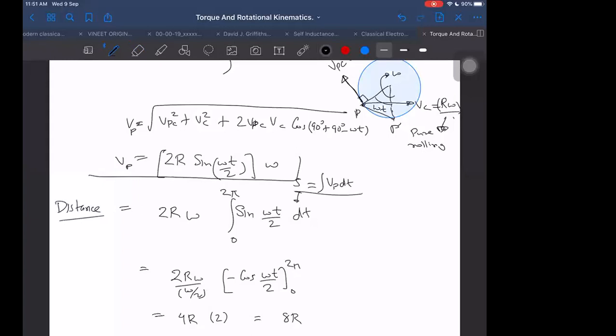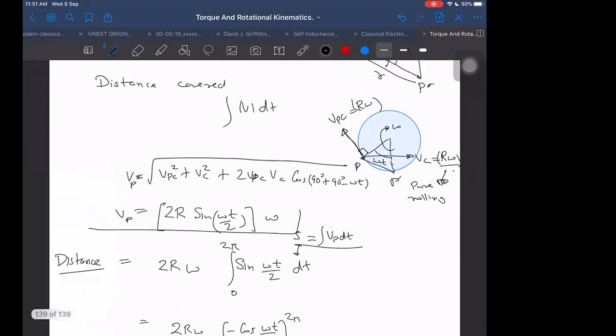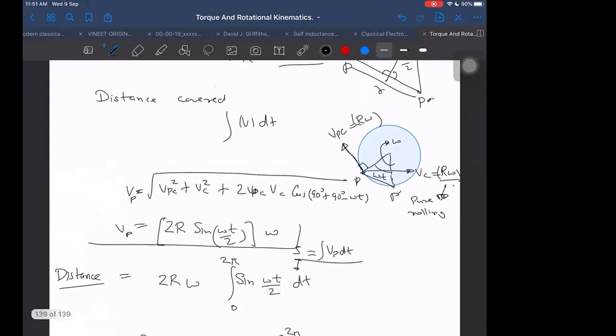So distance covered in one full turn by any point, or not any point, by any point which is on the circumference. This is just for the point on the circumference. If the point is not on the circumference, where will be the difference? Let us say the point is at a smaller distance from the circumference. Then, as you know, VPC is not equal to capital R omega in that case, it will become small r omega, and then the answer will obviously be different. That will be dependent on the small r value also.